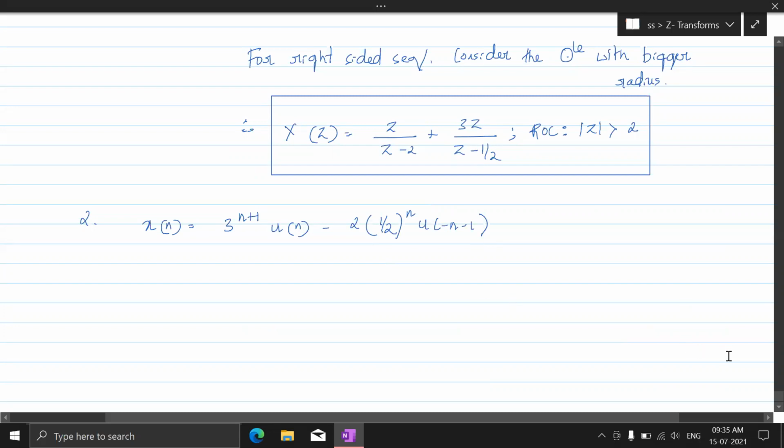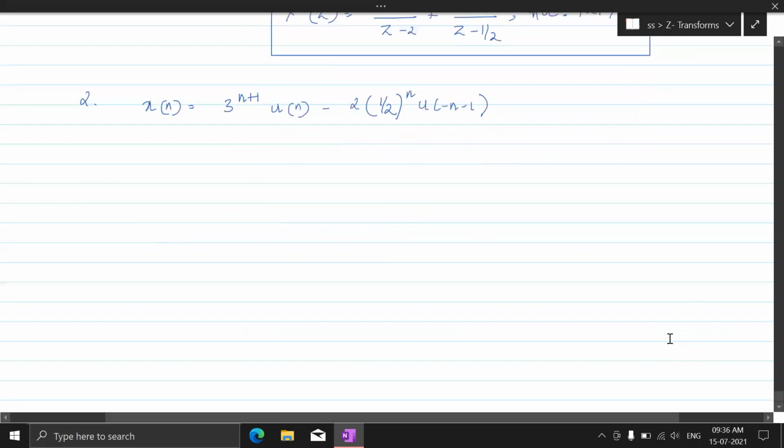This is the problem given. Now see, this is positive time exponential, and this is negative time exponential because of the minus here.